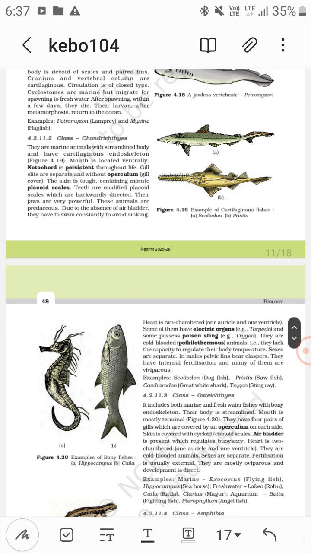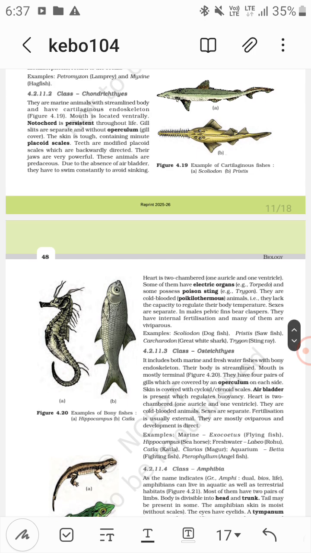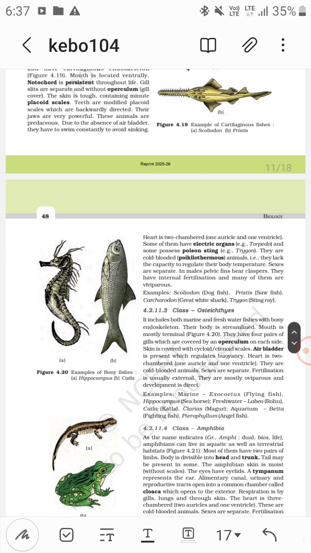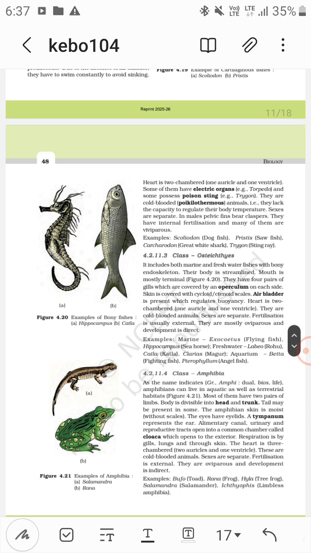Class Chondrichthyes: these are marine animals, and they have a cartilaginous endoskeleton. Mouth is ventral. Notochord is persistent throughout life. They do not have an operculum. Skin is tough, with placoid scales. Teeth are modified placoid scales. Jaws are very powerful, so they are predaceous, and there is an absence of air bladder. Then there are electric organs in Torpedo, Trygon has a poison sting, and they are poikilotherms.